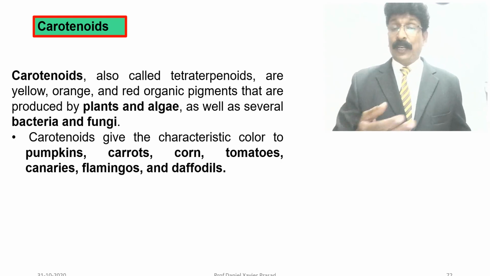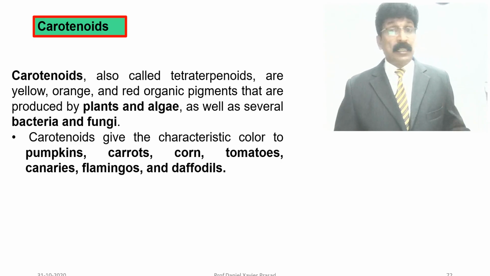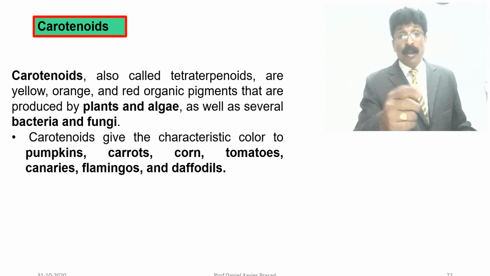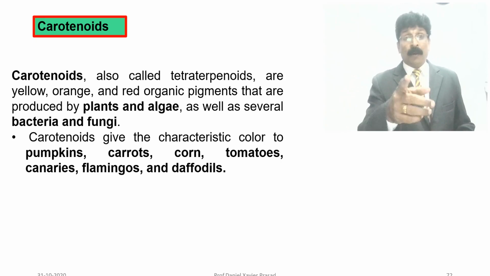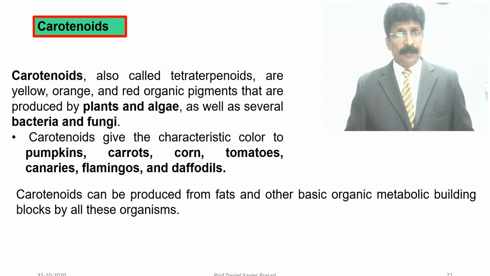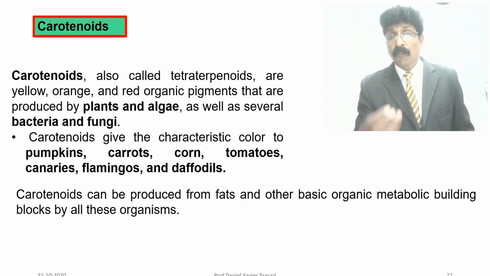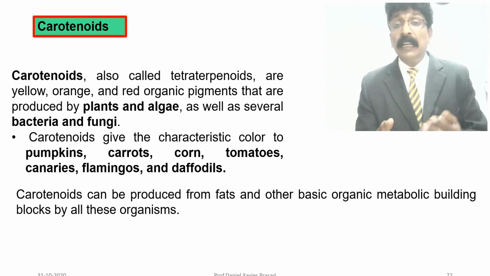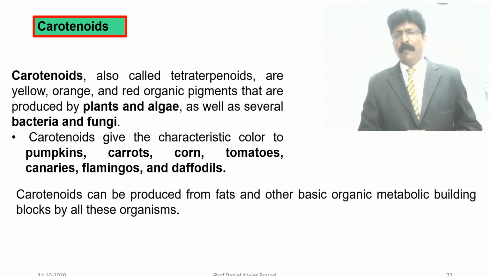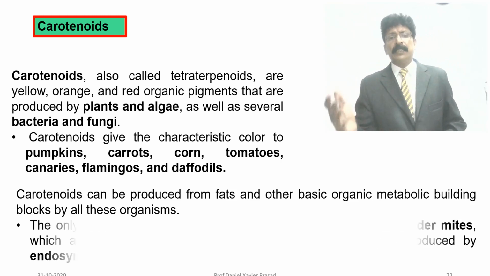You know, canary is a bird, flamingo is also a tall-legged bird, daffodils are flowers, and tomato, corn, carrot and pumpkin you know. They give the color for that particular fruit. Carotenoids can be produced from fats and other basic organic metabolic building blocks by all these organisms.